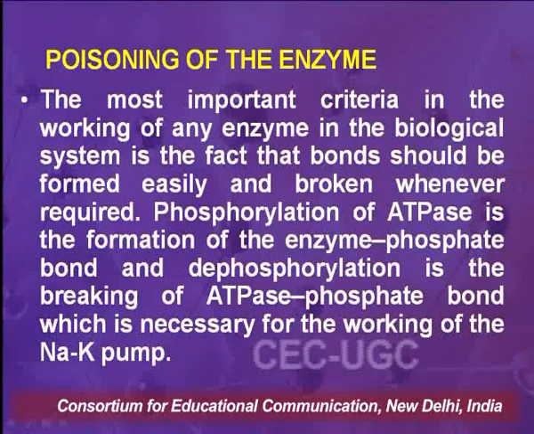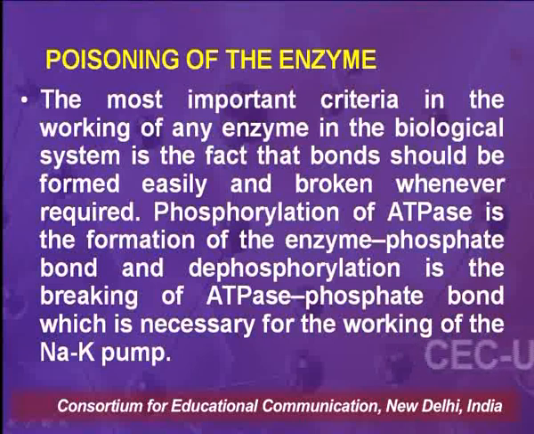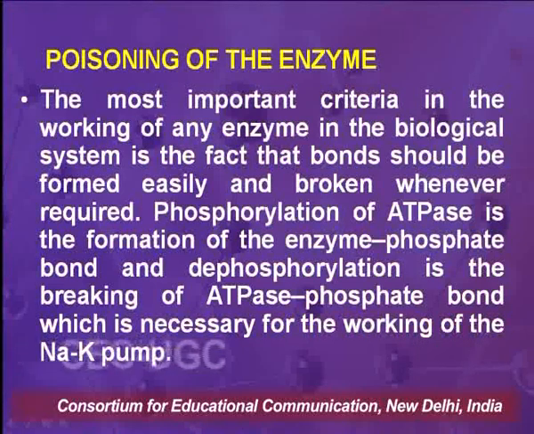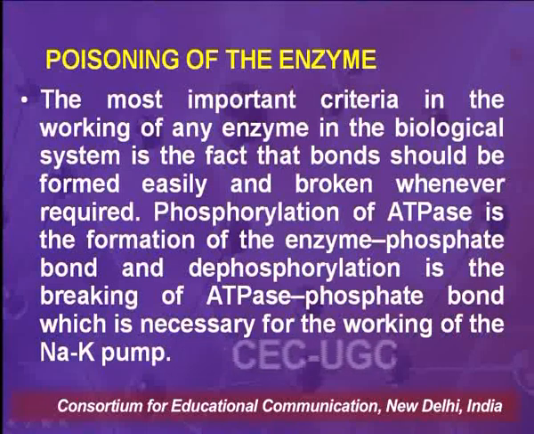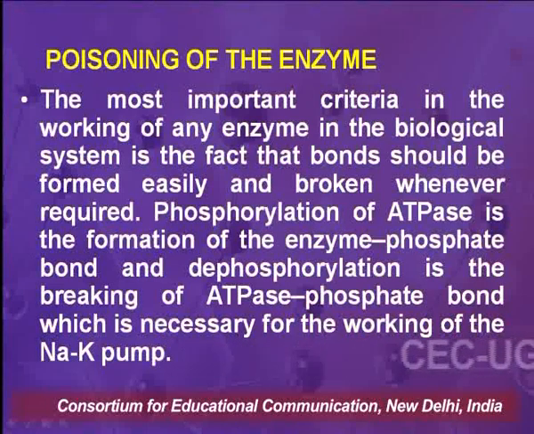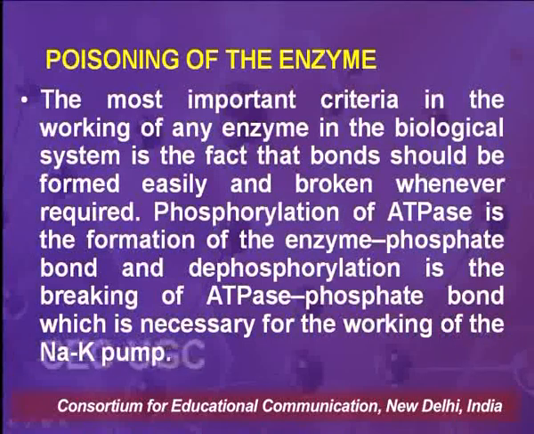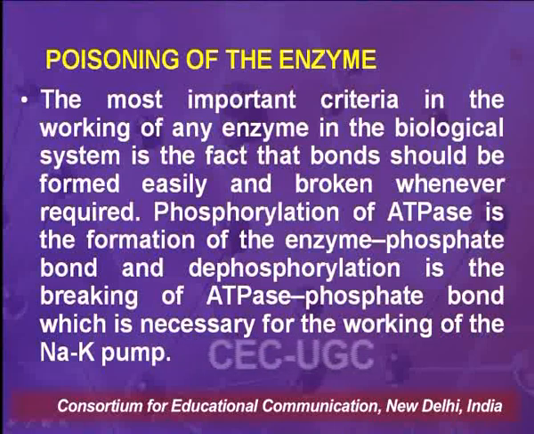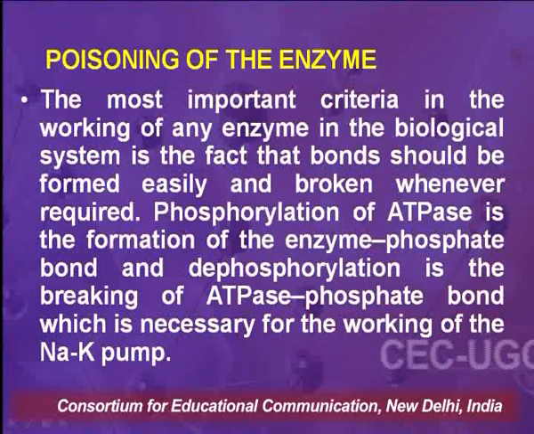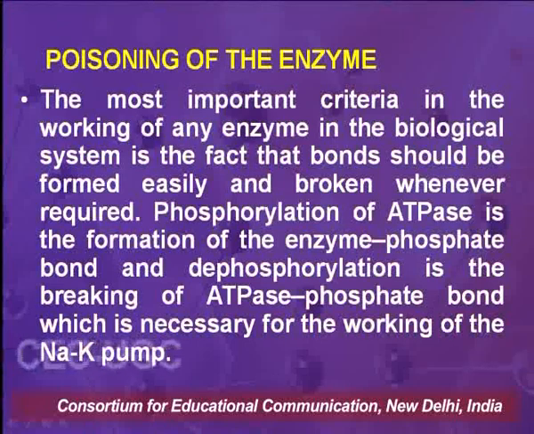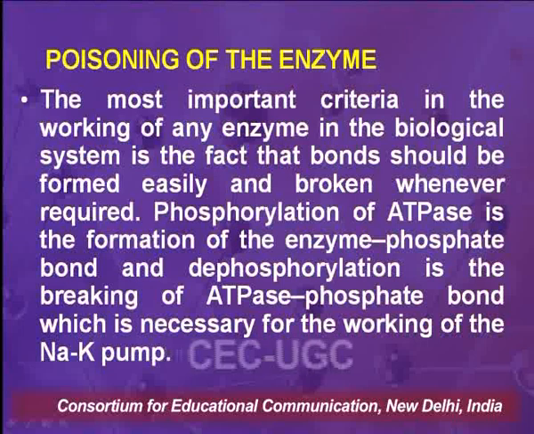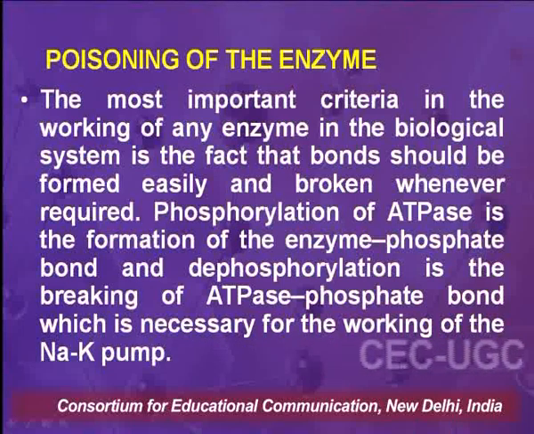Next we come to the poisoning of the enzyme. The most important criterion in the working of any enzyme in the biological system is that bonds should be formed easily and broken whenever required. The phosphorylation of ATPase is the formation of the enzyme phosphate bond, and dephosphorylation is the breaking of the ATPase phosphate bond, which is necessary for the working of the sodium potassium pump.